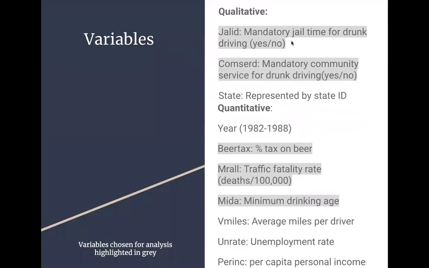So the variables that were in my data set were JLID, ComCert, state, year, beer tax, MRAL, META, V-miles, unrate, and pairing, and you can see what they correspond to on the slide.